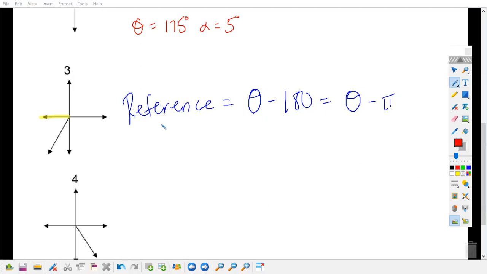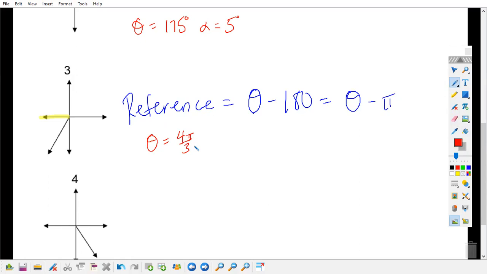Okay, what if I had theta equals 5 pi over 3? Nope, too high. Because I realized I was in the wrong spot.